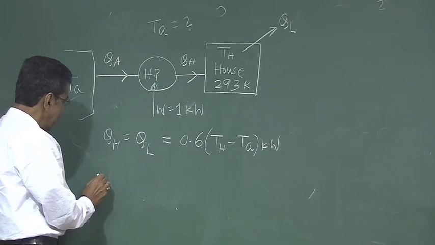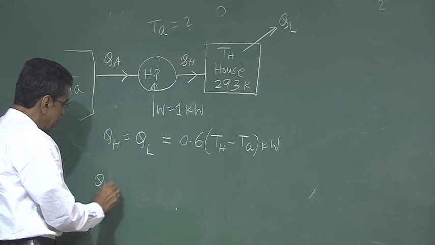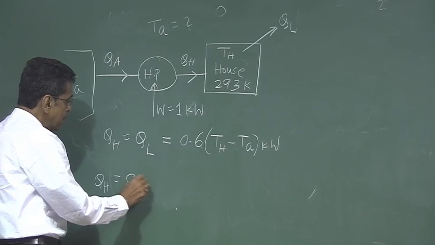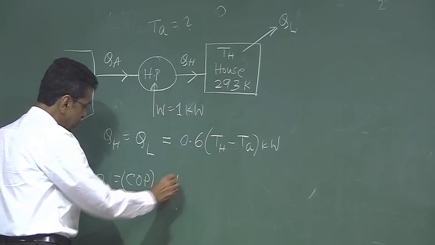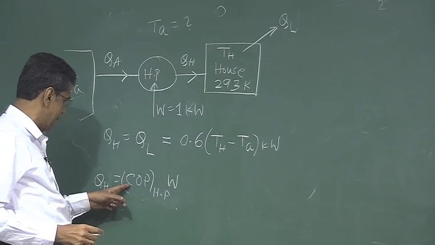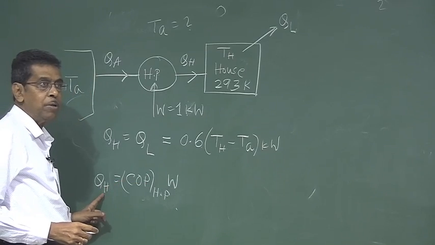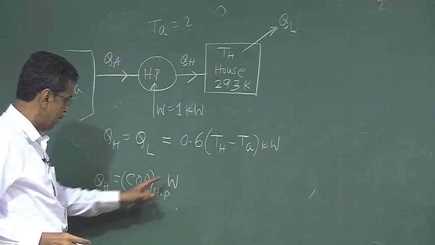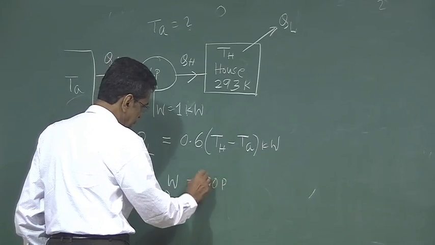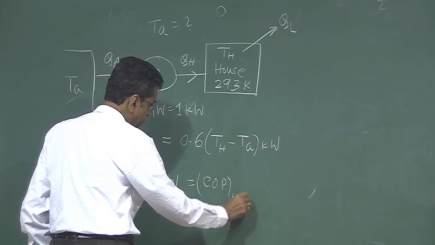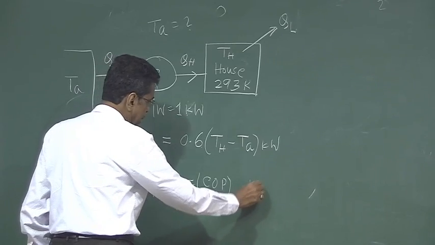Now this QH can be written as the coefficient of performance of the heat pump into W, because the coefficient of performance is defined as QH by W, and W is equal to 1. So therefore it is simply the COP of the heat pump, that much kilowatt. Why?